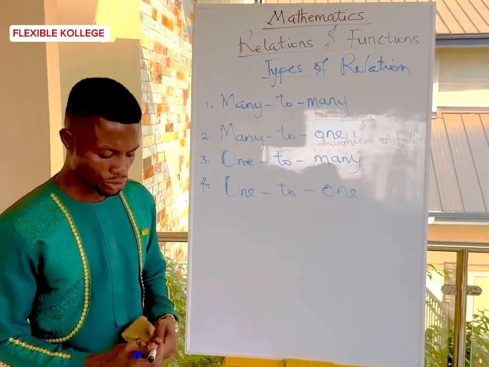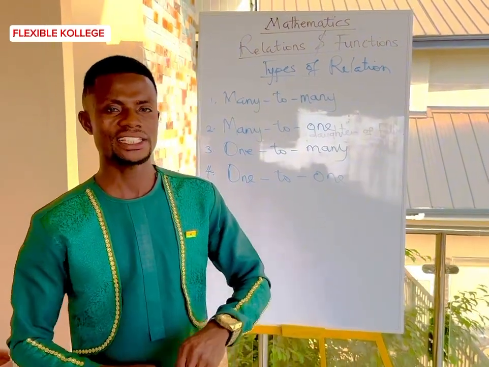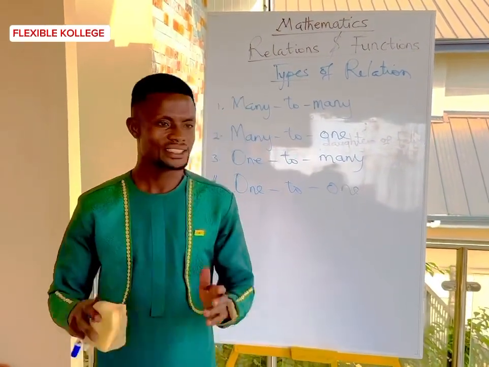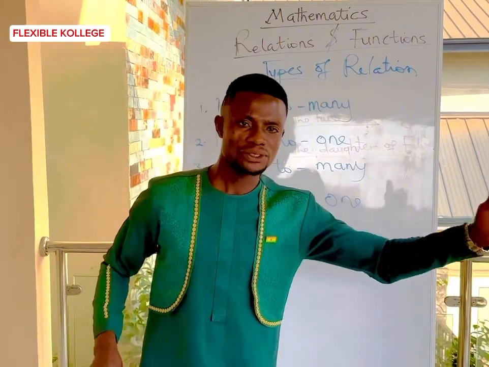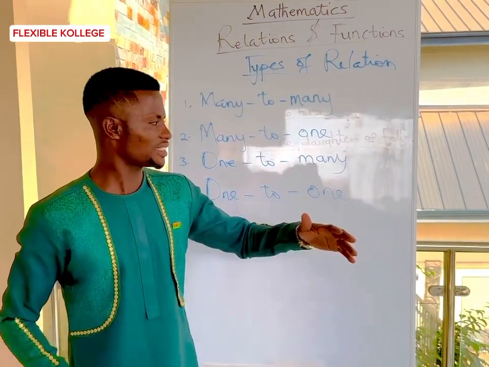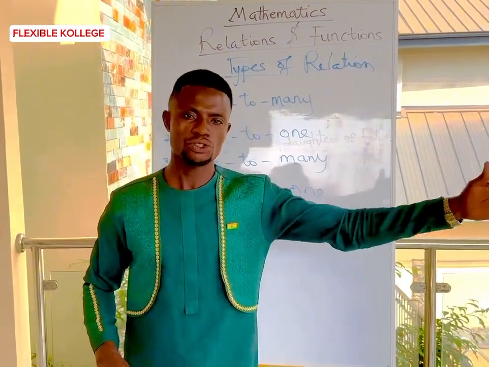What will let you know is when a certain element in a certain domain maps to different elements in the codomain.